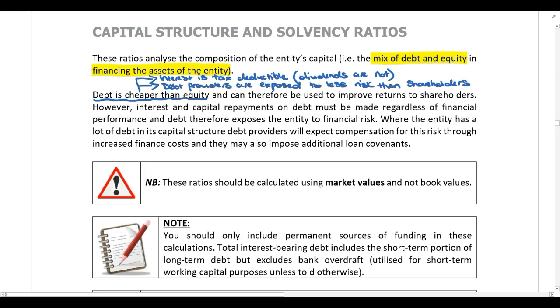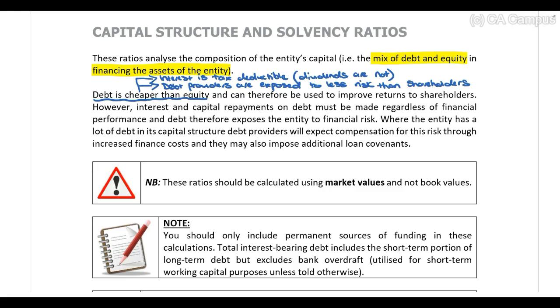In addition to that, in most instances, debt is secured against assets, meaning that if the company does default on interest or capital payments on debt, the debt provider can repossess the assets so that they can recover what they've lost. On the other hand, ordinary shareholders don't have that kind of security. Further, if the company is liquidated, debt providers will rank above ordinary shareholders. So debt providers are exposed to less risk.